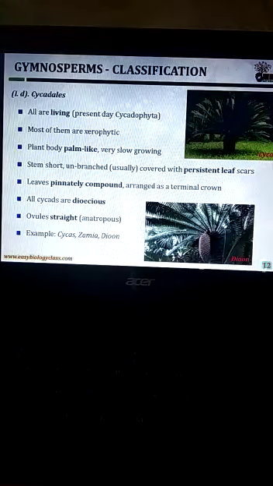Next, the order Cycadales. All are living at present day, that is, Cycadophyta. Most of them are xerophytic in nature. The plant body is palm-like and very slow growing. The stem is short, unbranched, covered with persistent leaf bases, and leaves are scarce. Leaves are pinnately compound, arranged as a terminal crown. All cycads are dioecious in nature. Ovules are straight. Examples: Cycas, Zamia, Dioon.